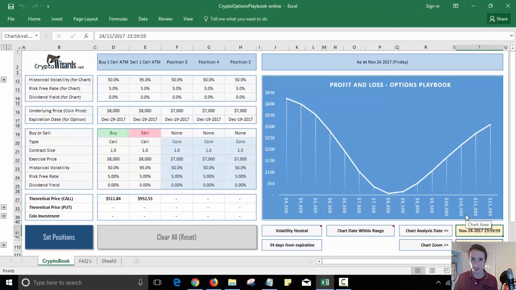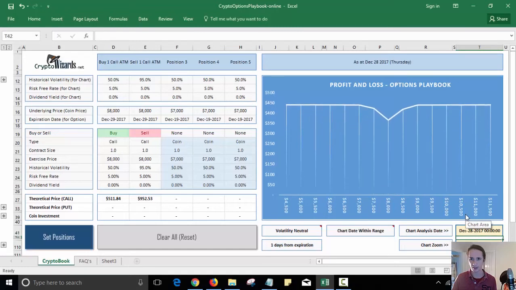So let's look at expiration. Let's go to say the 28th of December and see what would happen there. You can see how, because of the time decay now coming out of the option, you're fixing in a profit of about $400 just because you've traded volatility. So no matter where the price is, if you buy it with the same strike and underlying price, so let's say the price stays the same and only volatility changes because price hasn't been moving much, you make money.